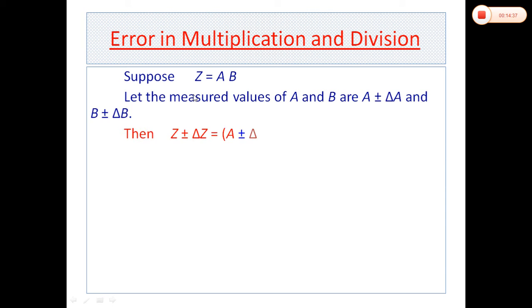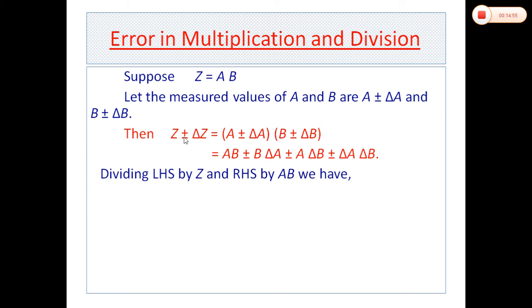Now we discuss here error in multiplication and division. Suppose a physical quantity z is equal to product of two physical quantities A and B. In the same manner we can write that the absolute errors in A and B are plus minus delta A and plus minus delta B, and absolute error in z is plus minus delta z. So we can write this relation as z plus minus delta z is equal to A plus minus delta A into B plus minus delta B. Here multiply this term and we got this relation.